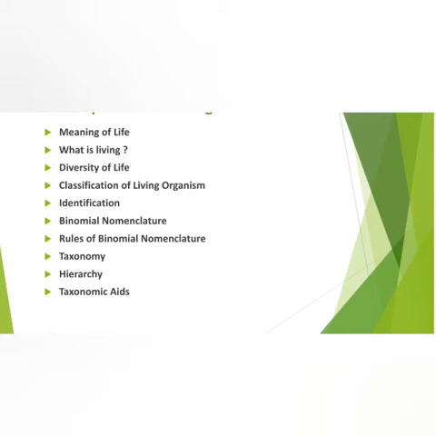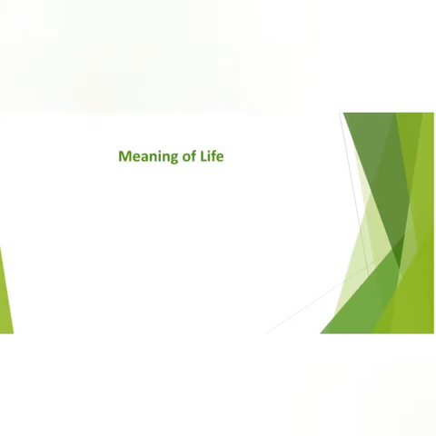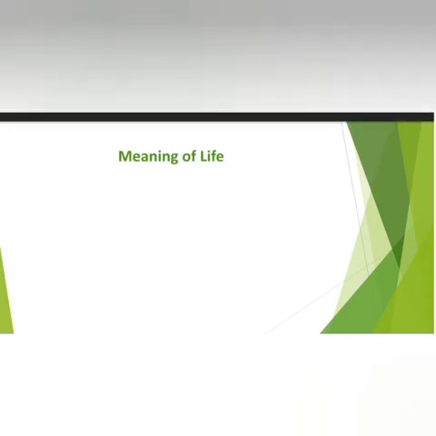Now, my dear student, meaning of life. Before we know the meaning of life, we should know about our universe, the origin of the universe, that means how the universe was formed.